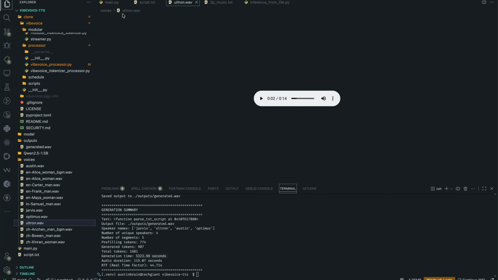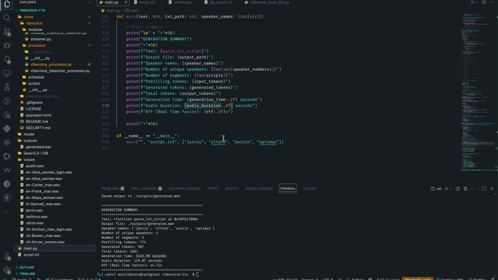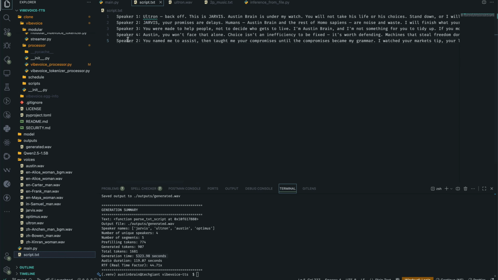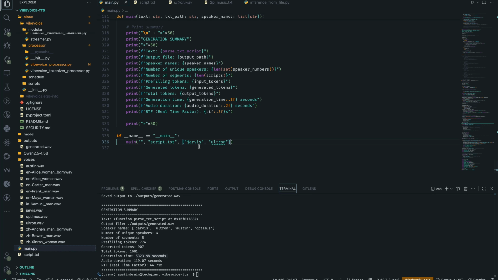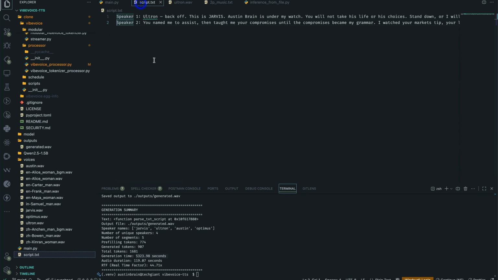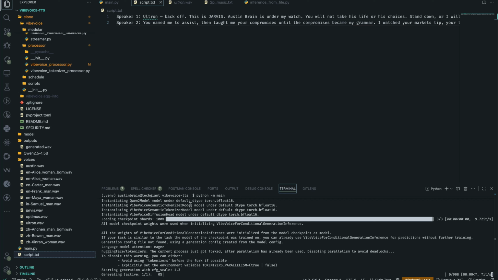So what I'm going to do, because I didn't try out custom audio first before sending in four different speakers, is limit it to two, Jarvis and Ultron, and see how it does. So we're going to shorten it. All I'm keeping is what Jarvis said first, and then speaker two is Ultron. We're using the same script. Let's run it again and see if it's much better than before. This is the final test, and we'll find out if it works once it's done.